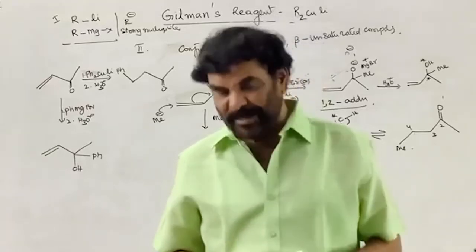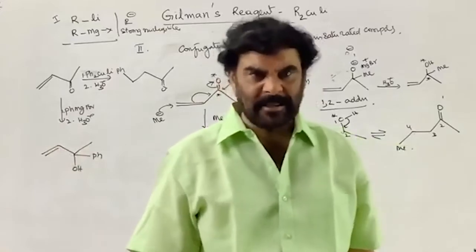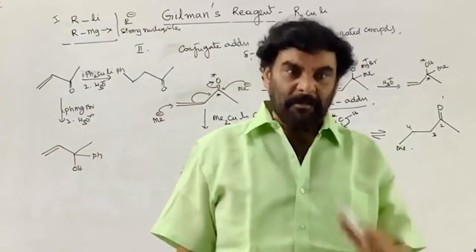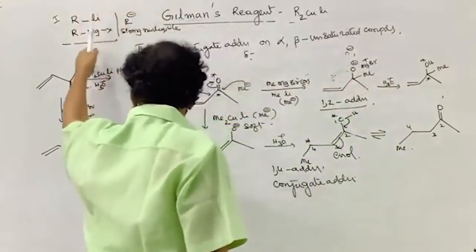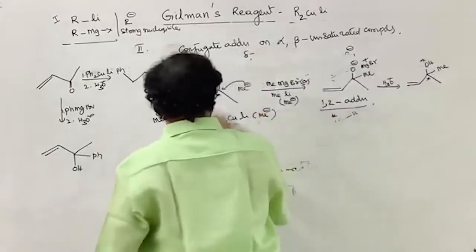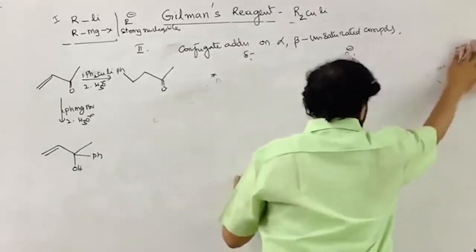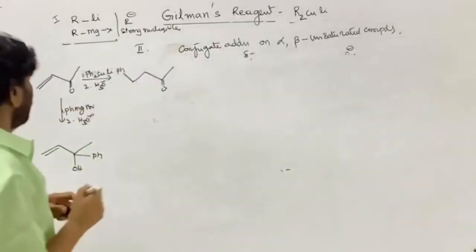But not all nucleophilic addition reactions on the activated ethylenic center are called Michael; the nucleophile should be a carbanion. So these are the species which are providing the carbanion nucleophiles. I have shown the mechanism of the reaction. This is the difference.